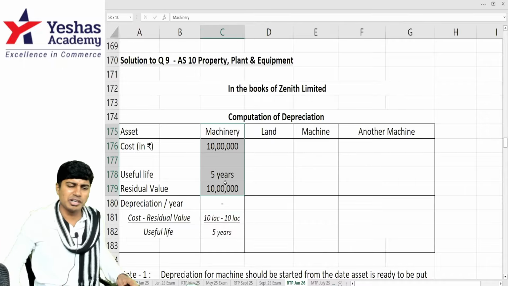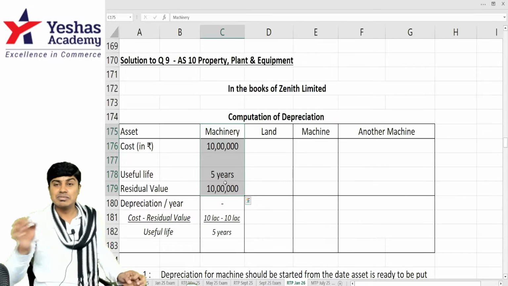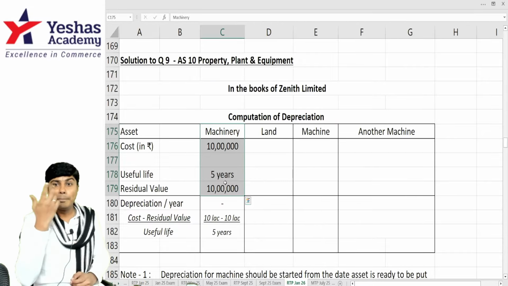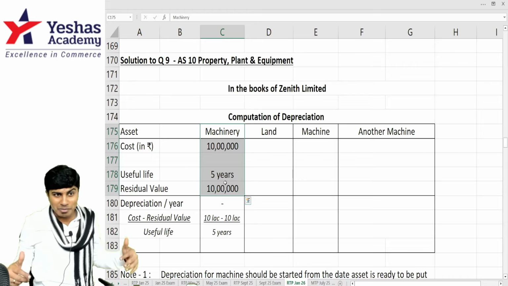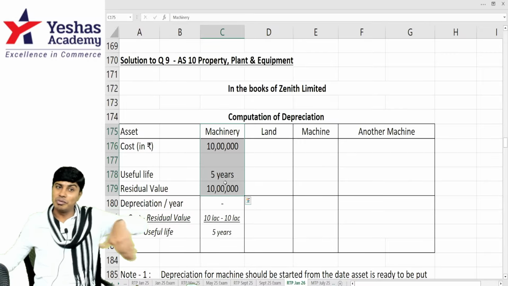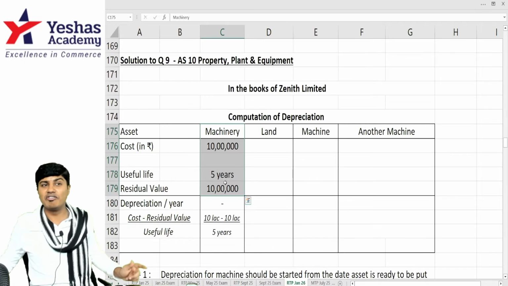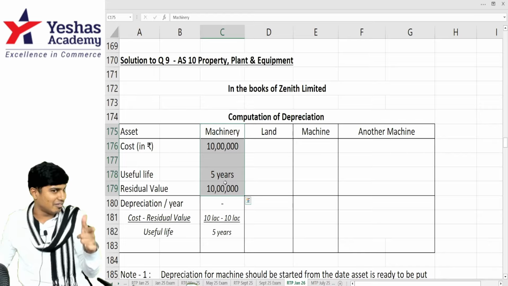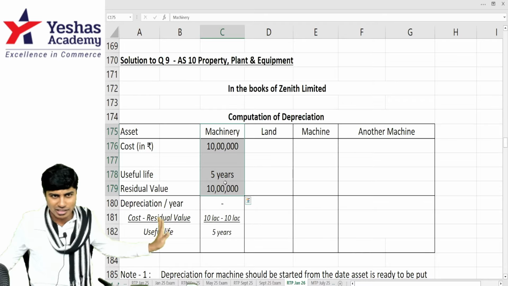How is this possible? How is it that machinery you bought for 10 lakh, you're able to sell for 10 lakh? Maybe this machinery's cost is 1 crore. Maybe the government has given it to us at a concessional price of 10 lakh. Or maybe we bought it at 1 crore and received a government grant of 90 lakh. We have reduced the cost of the asset to the extent of grant received to show it at nominal value, in which case we will not charge depreciation. Might be that case.